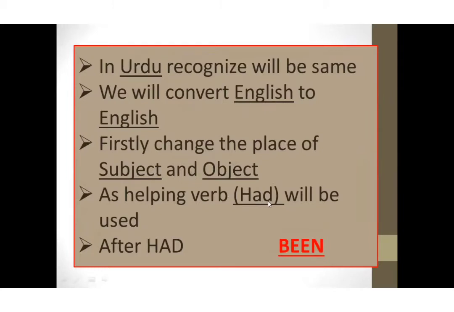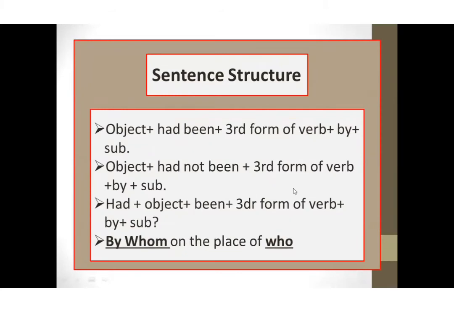After this, as helping verb we will use had, but with the helping verb had, we will use the word been, B-E-E-N, been. When we convert a past perfect tense active voice sentence into a passive voice sentence, we will use been with the helping verb had, and the third form is already here, so we will not change anything in the form of the verb. Just with the helping verb had, we will add one more helping verb, that is been.